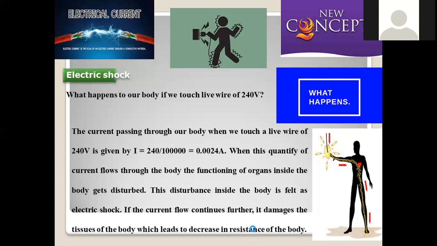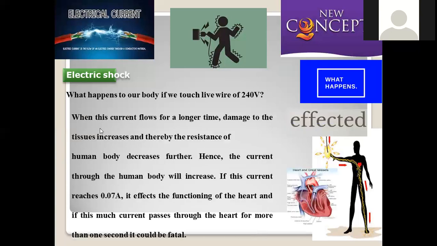If the resistance of the body gets lowered, what happens? Free flow of electricity is possible through the body, and with longer exposure to 240 volts, the resistance of the human body decreases still further, and it has an adverse impact on heart functioning. The heart is the main tool that supplies continuous oxygenated blood to each and every organ. Only then is proper functioning of all the organs possible.